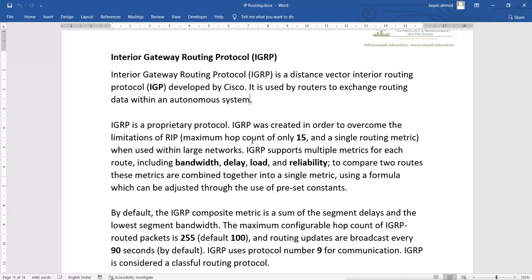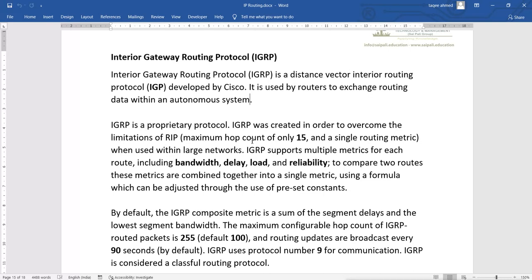And also because of the loops, RIP has a limitation of only 15 hops. That means when you want to send data to a destination network, and the destination network is more than 15 hops away, meaning there are more than 15 routers in a straight line, the data will not reach there, because it only supports 15 hops. So these are the limitations. It has only one metric, which is hop count, and it only uses 15 hops.